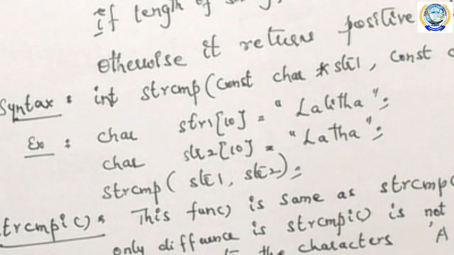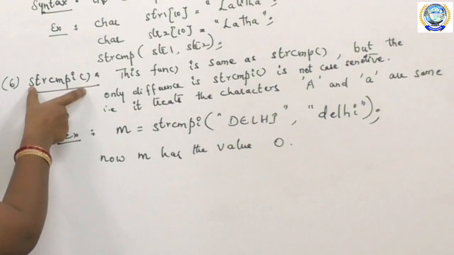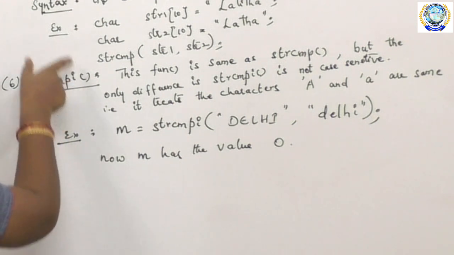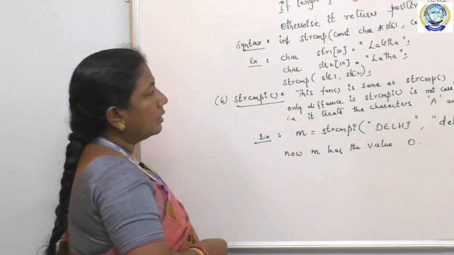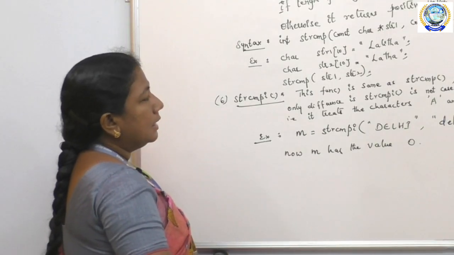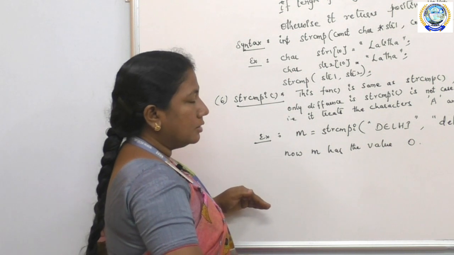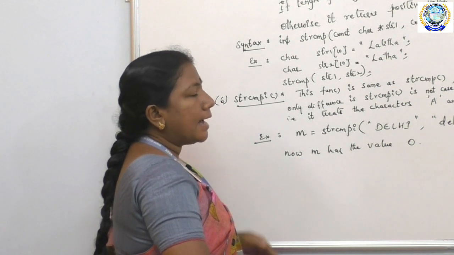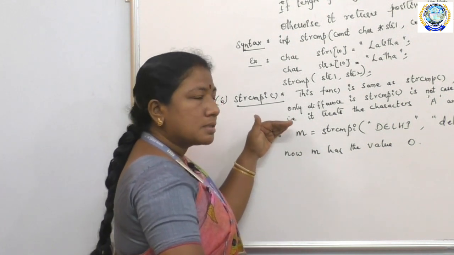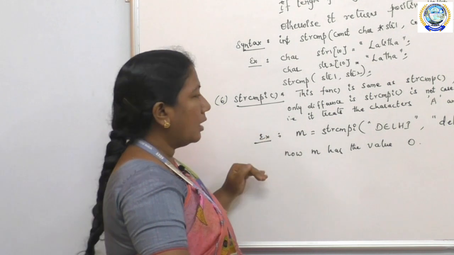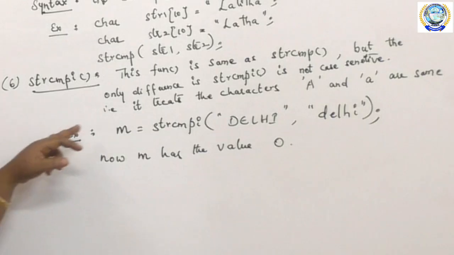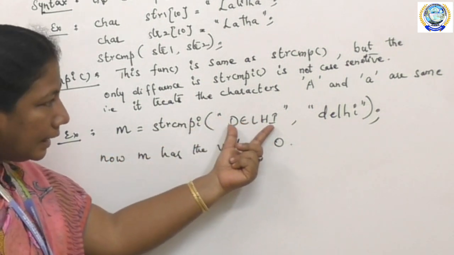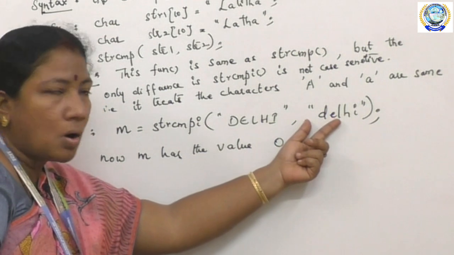Okay, so next, the strcmpi function. This strcmpi function is similar to the strcmp function. The only difference is that strcmpi is not case sensitive. That means it treats capital A and small a as the same. Say for example, m is equal to strcmpi of capital Delhi and small Delhi.